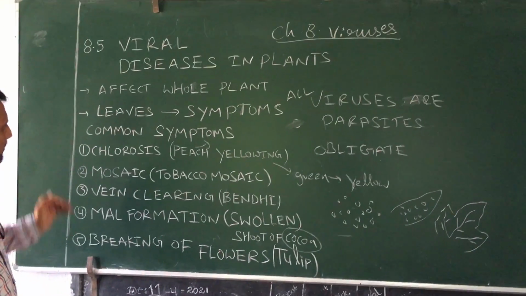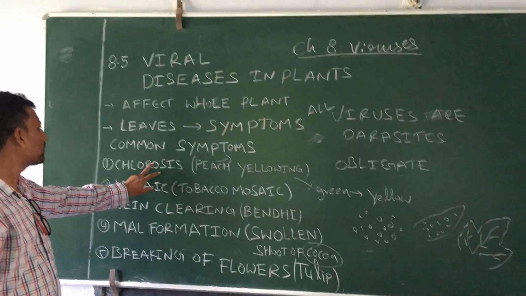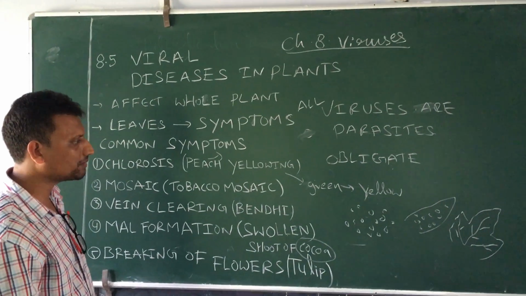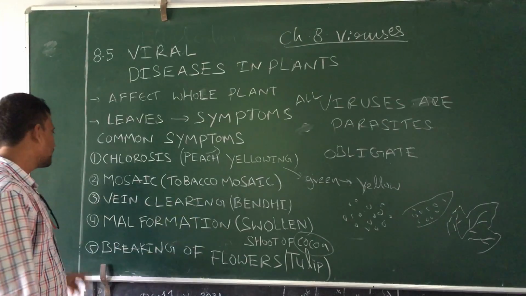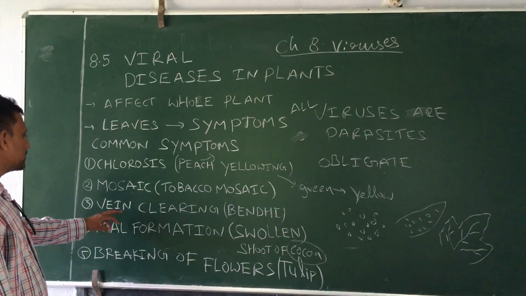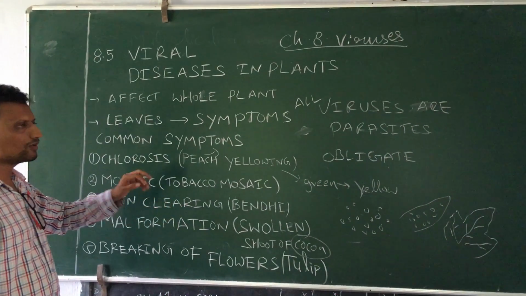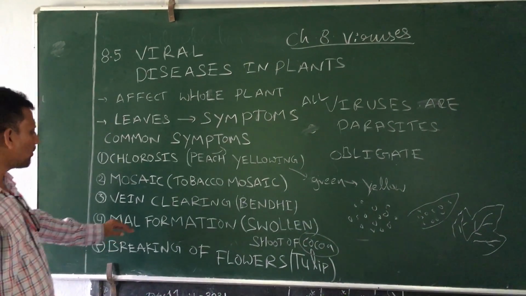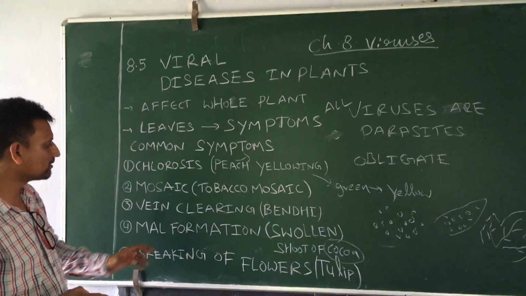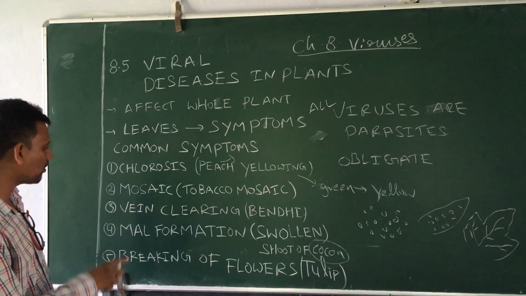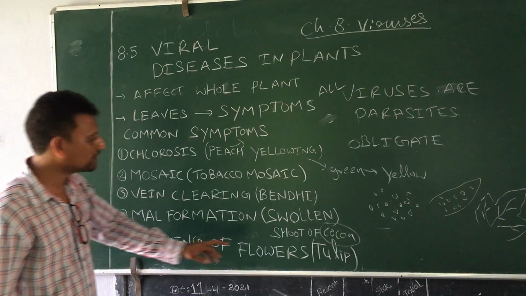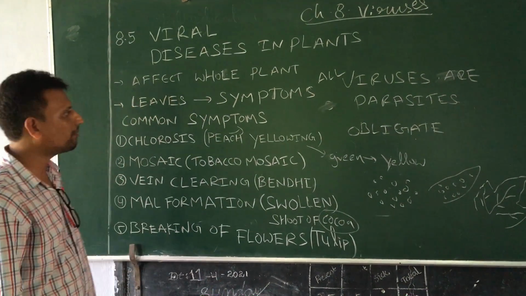In plant viral diseases, what are the main symptoms? Chlorosis means damage of the chlorophyll, and the green color of the leaves or stems is converted into yellow, which is why it's called peach yellowing. Next, mosaic means random spots on the leaves and plant parts, like tobacco mosaic. Next, vein clearing, damaging of the veins after infection. Next, malformation, swelling of different plant parts, like swollen shoot of cocoa. Next, breaking of the flowers, falling of flowers before maturation. The best example is the tulip plant.